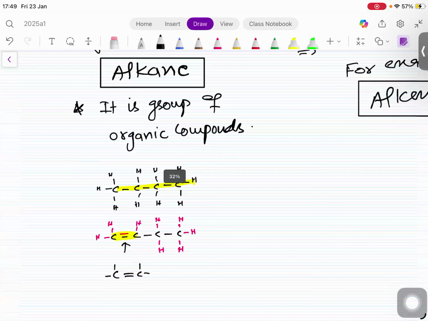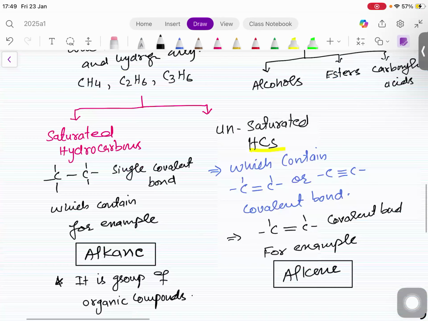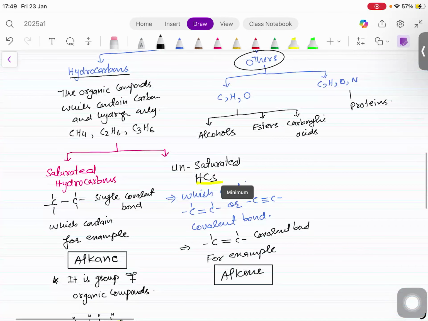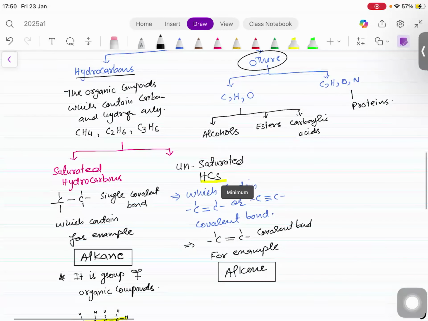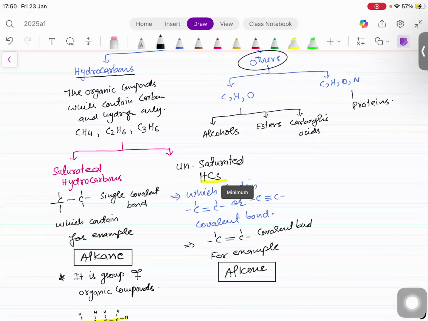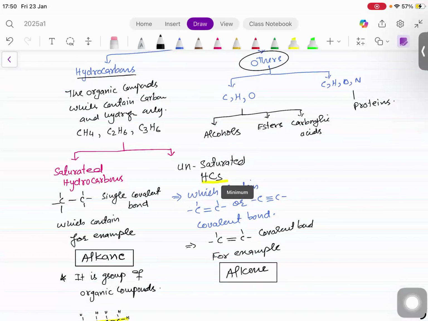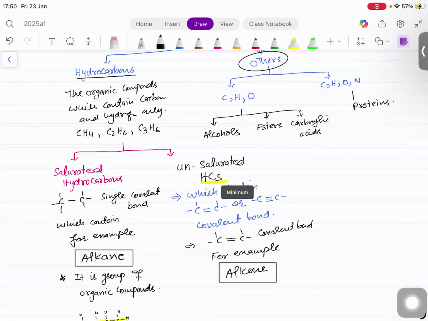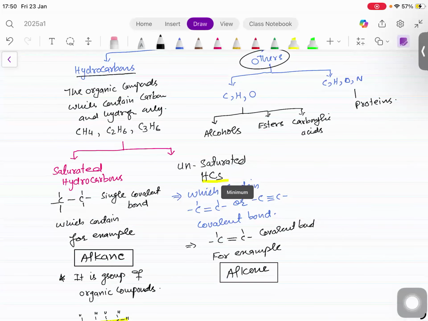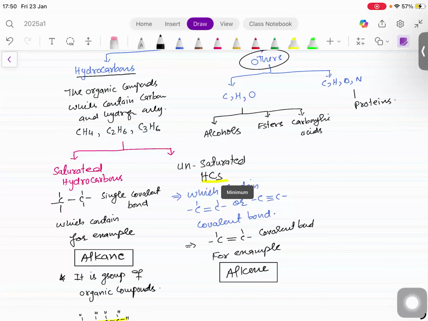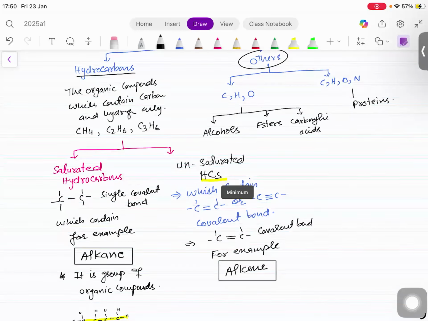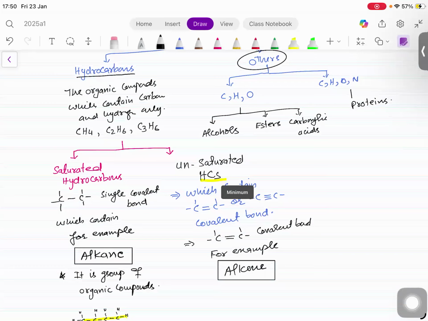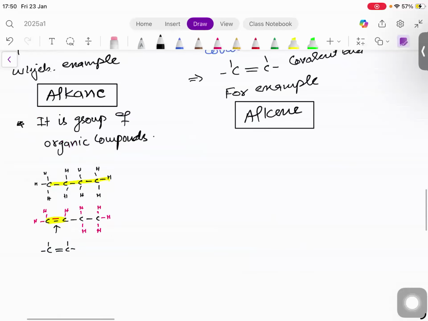Now, let's start. Now, this is also the syllabus for the organic. We have to study alkanes, then we'll study alkenes, then we'll go to alcohols, esters, carboxylic acids, and the last we are going to study proteins. So this is what we are going to study. These are all organic compounds in our syllabus. Okay, now you know the classification, you know the definitions of these, and now we are going to start with the first group, alkane. So please give a heading, alkane.